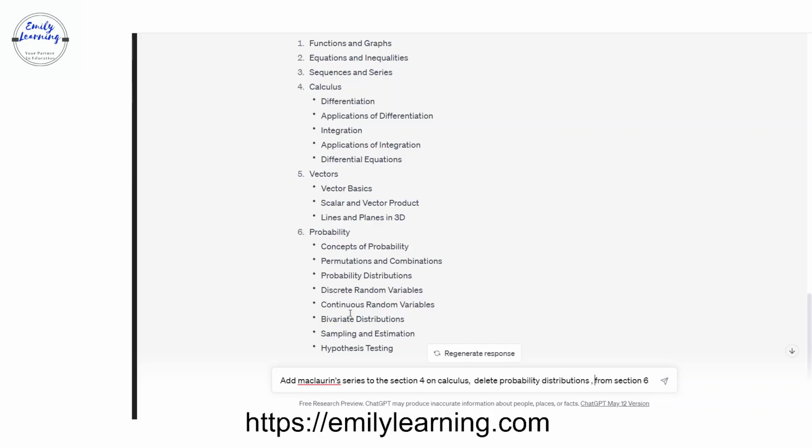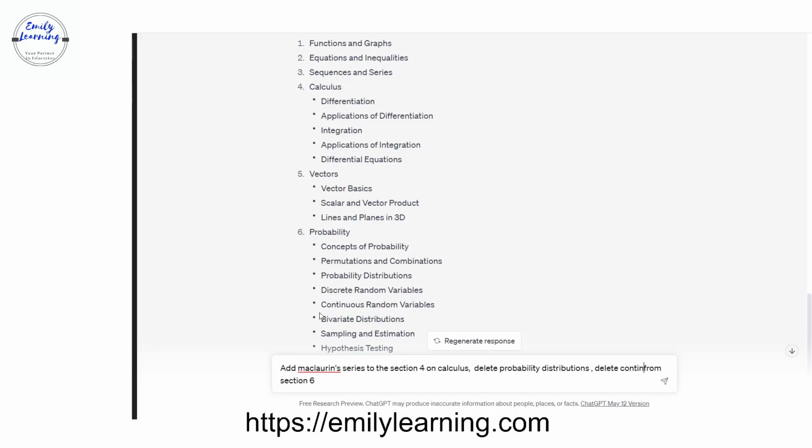And I also want to delete continuous random variables and bivariate distributions from section 6.